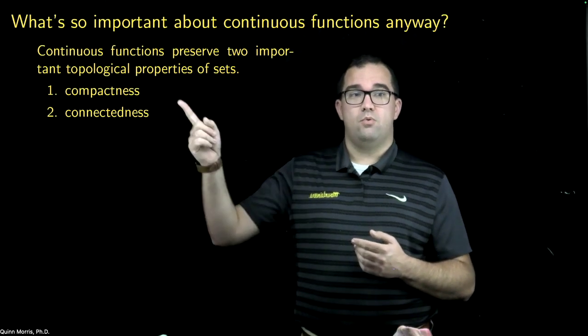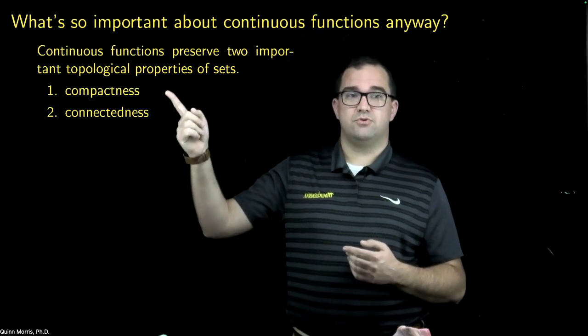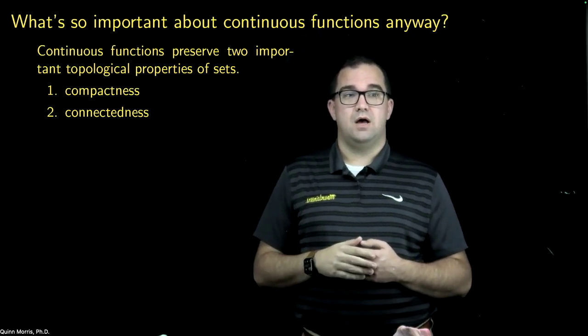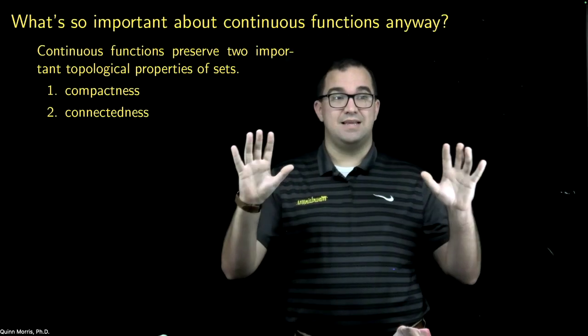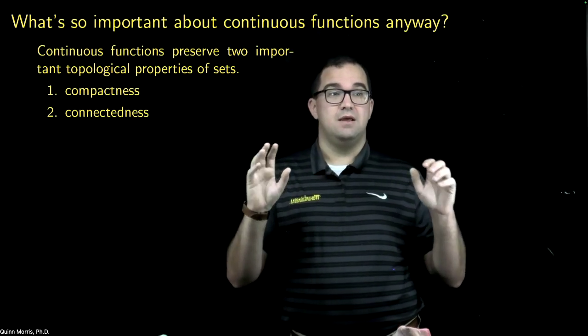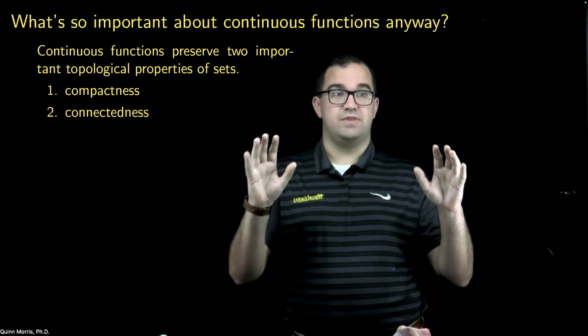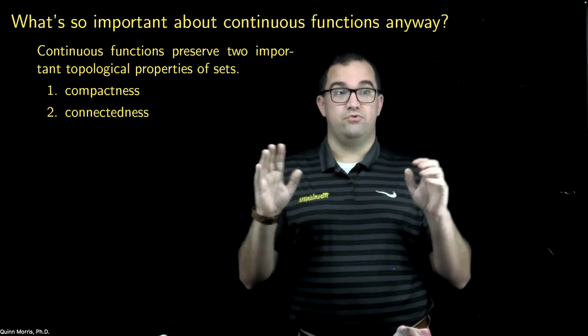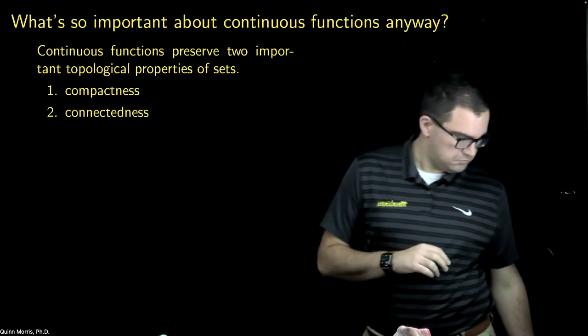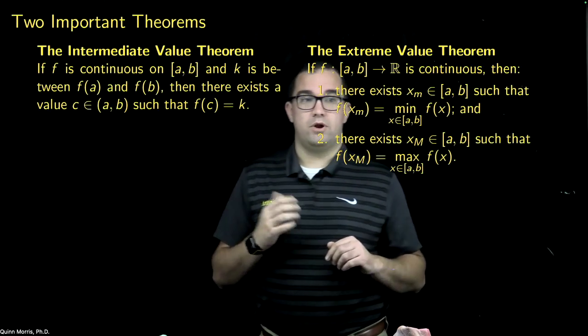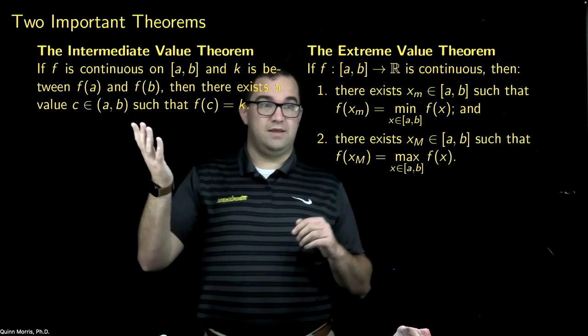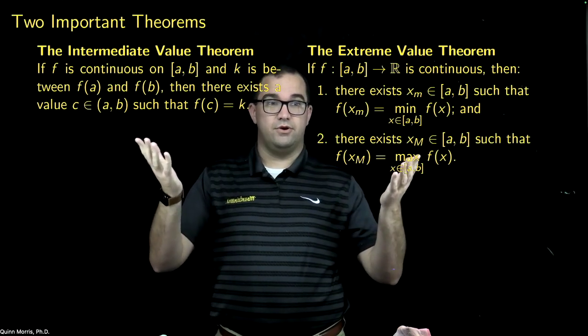But for today, what we really want to see is that there are two important properties of continuous functions. And in the settings that we're typically interested in, these facts that continuous functions preserve these properties yield two very important theorems. Okay, so what are those theorems? Those theorems are the intermediate value theorem and the extreme value theorem.